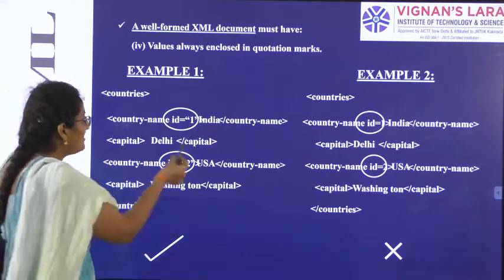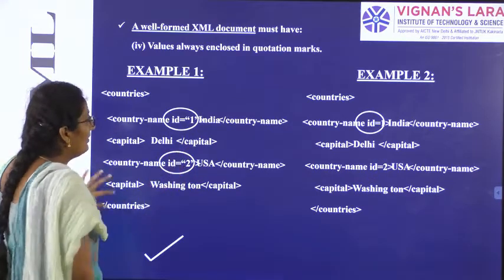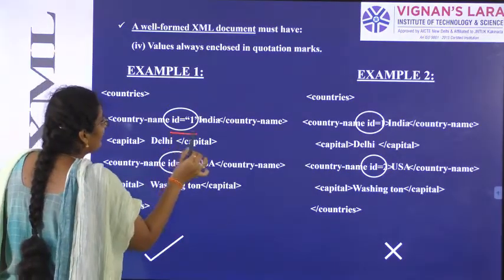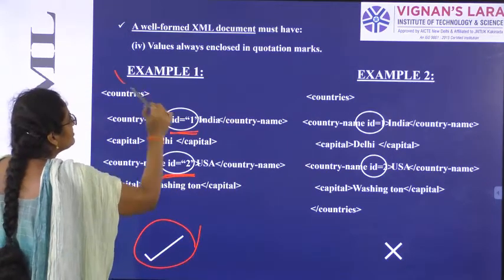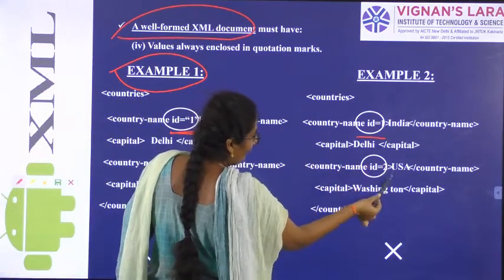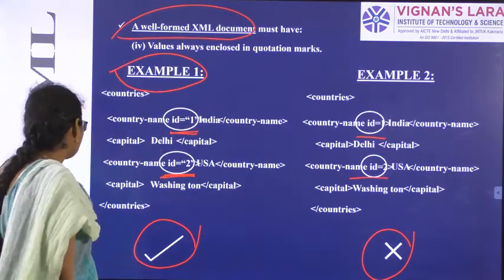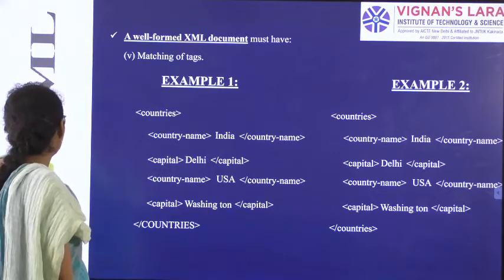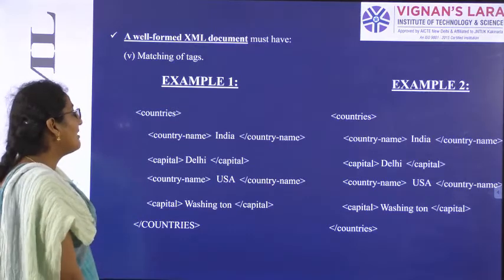This is exactly, you can see here, I already marked ID 1. So see here exactly, ID 1, ID 2 are enclosed in quotations. So example 1 is a well formed XML document. If you see here, ID 1 and ID 2 are not enclosed in quotations, so it is not a well formed document. And finally, we should have matching tags so that we can tell it is a well formed XML document.